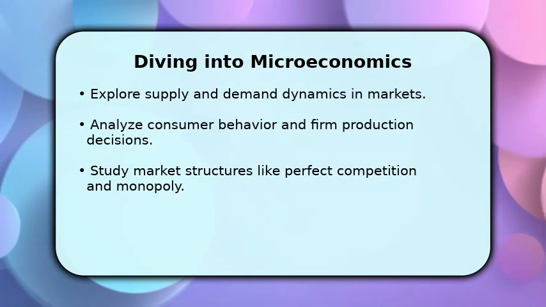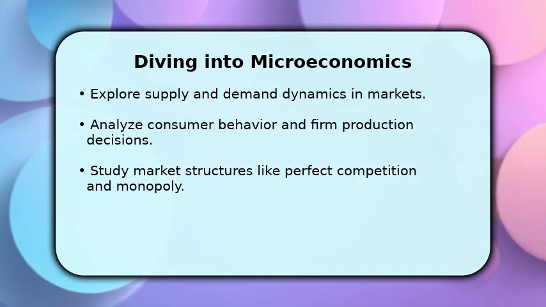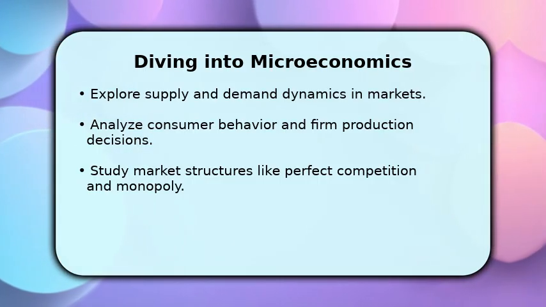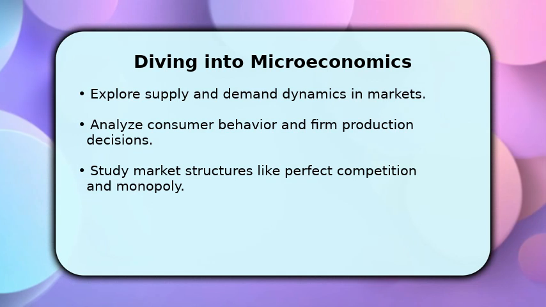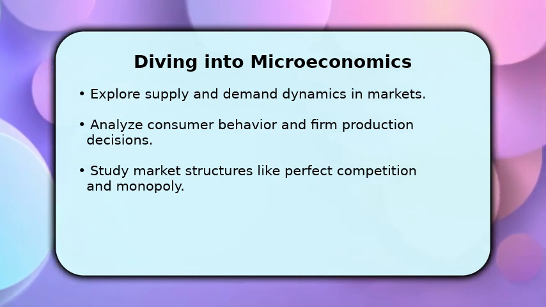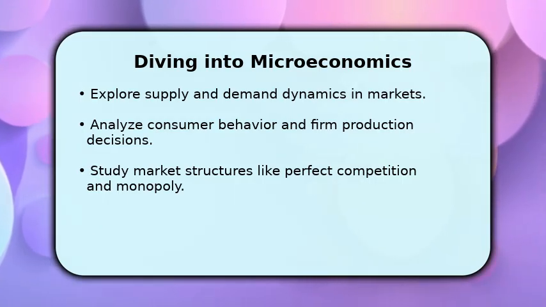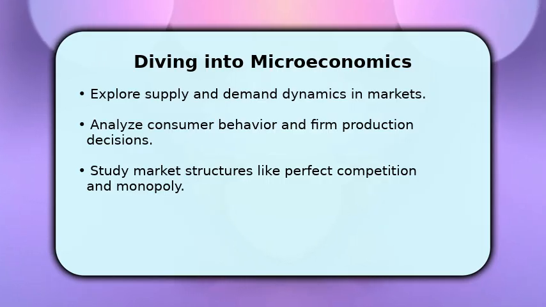Now, let's dive into microeconomics, which examines individual economic agents. You will explore the powerful forces of supply and demand, understanding how they determine prices and quantities in various markets. Next, analyze how consumers make purchasing decisions to maximize satisfaction and how firms decide what and how much to produce to maximize profits. Finally, investigate different market structures, from the many sellers in perfect competition to the single seller in a monopoly, each with unique implications for efficiency and pricing power. This provides a detailed view of market operations.